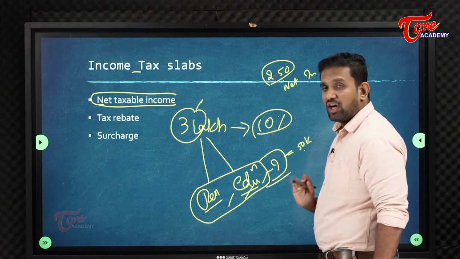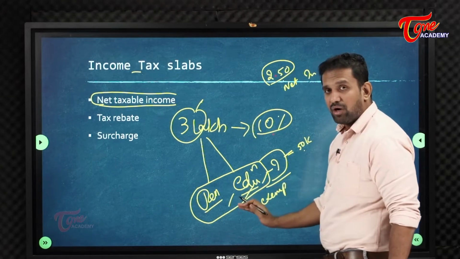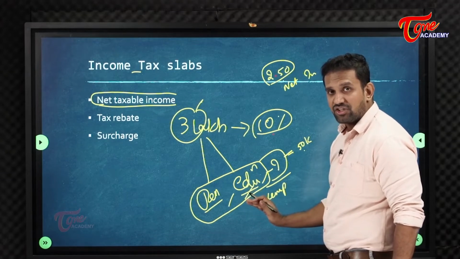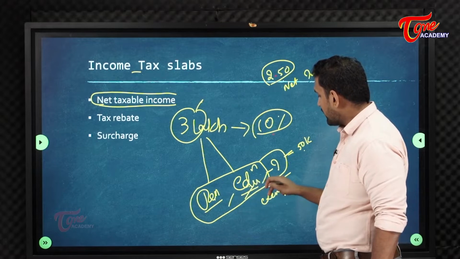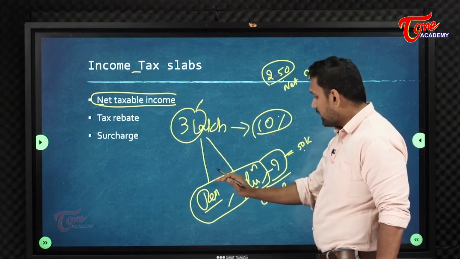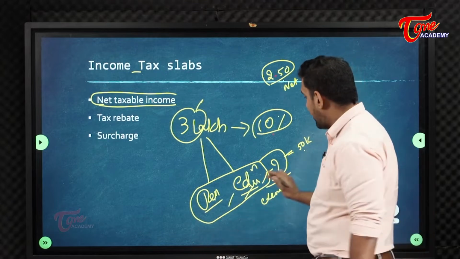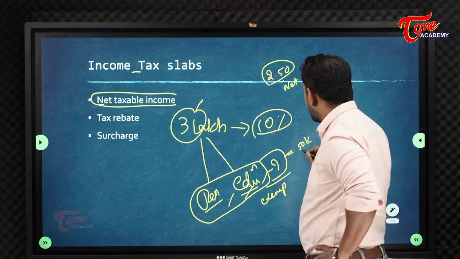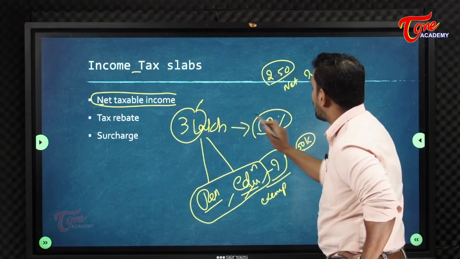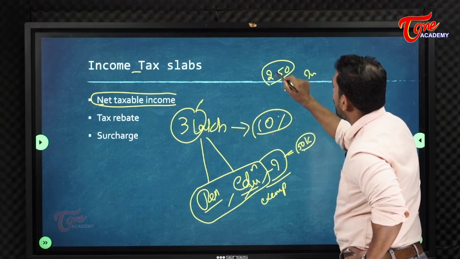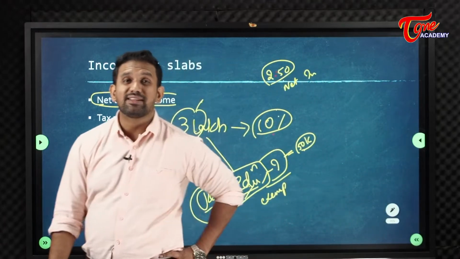10%. But the government has exempted some amount of my income from taxation, in categories like pension, education, insurance. So the government said if you are spending in any of these, you submit the receipts, we will exempt you from this tax. So instead of taxing me 10% on 3 lakhs, the government will tax 10% on 2,50,000. This is called net.